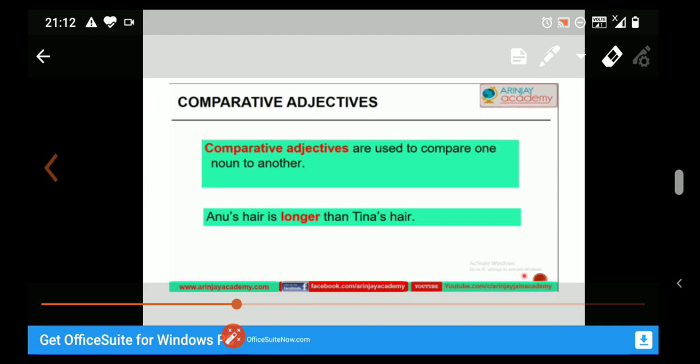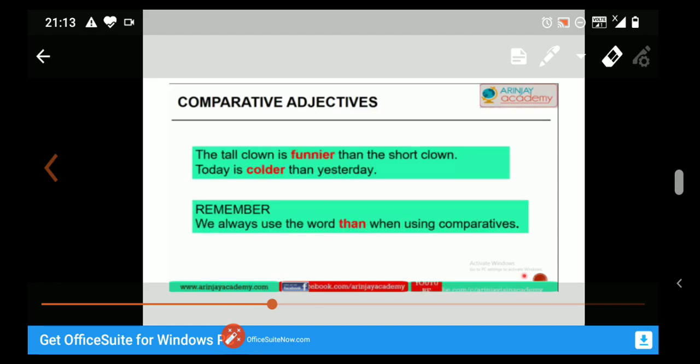So, comparative adjectives are used to compare one noun to another. Here, Anu's hair is longer than Tina's hair. In this example, we are comparing Anu's hair and Tina's hair. So, now let's look at more examples. The tall clown is funnier than the short clown. Today is colder than yesterday.